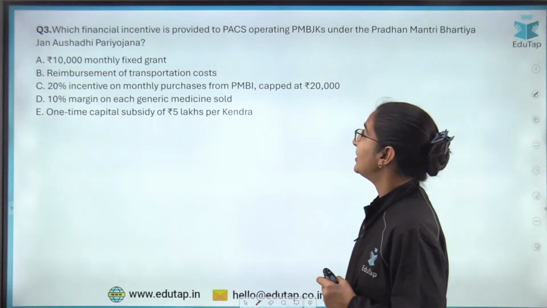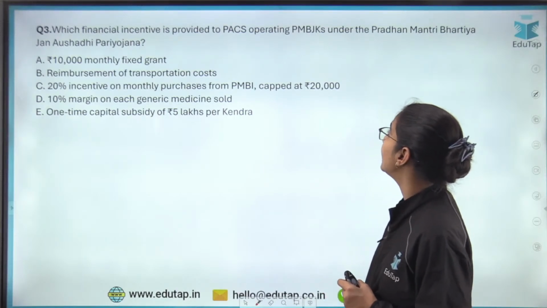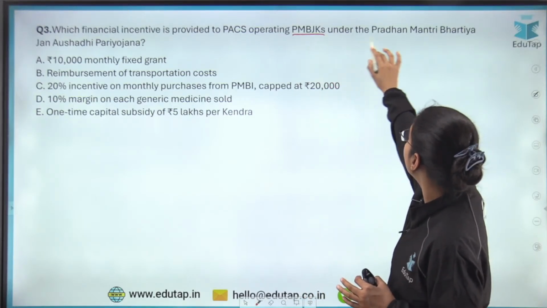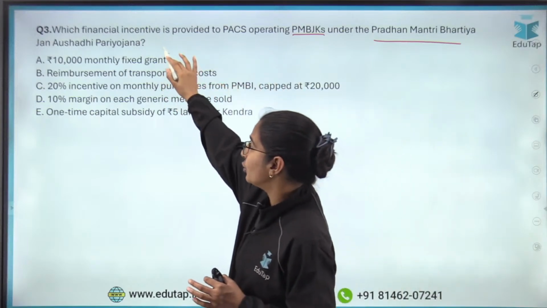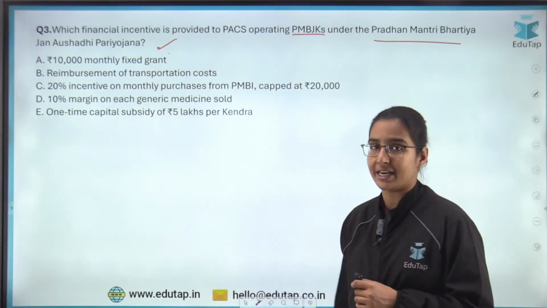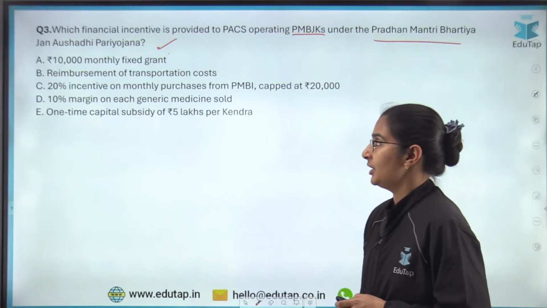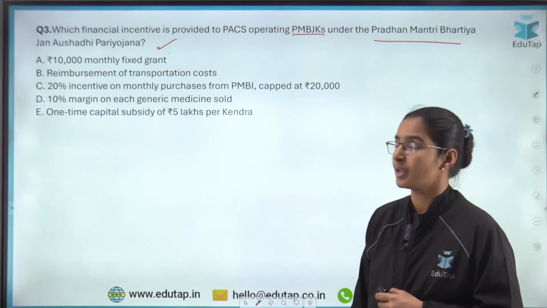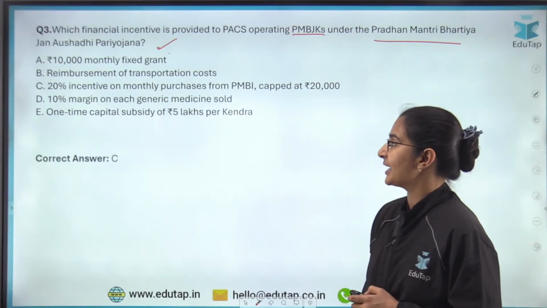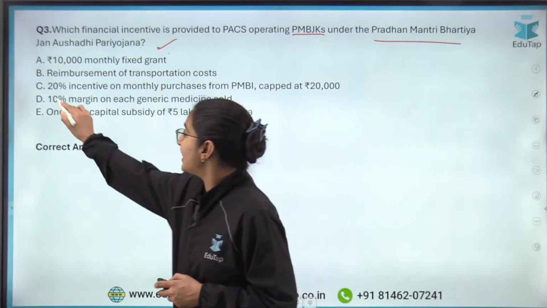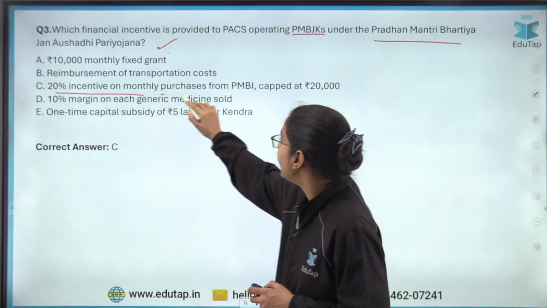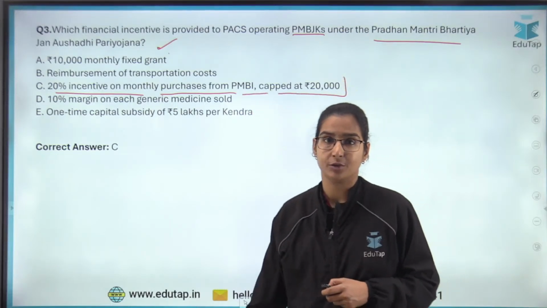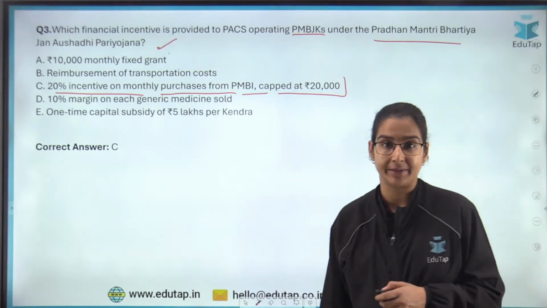Which financial incentive is provided to the PACS operating the PMBJK? This is Pradhan Mantri Bharatiya Jan Aushadhi Kendras under the Pradhan Mantri Bharatiya Jan Aushadhi Pariyojana. Right, so you have to tell which of the following statements is correct. If I have to reveal the correct answer here, the correct answer is option number C, which is that 20% incentives on the monthly purchases from the PMBI capped at rupees 20,000. So the correct answer here is option number C.